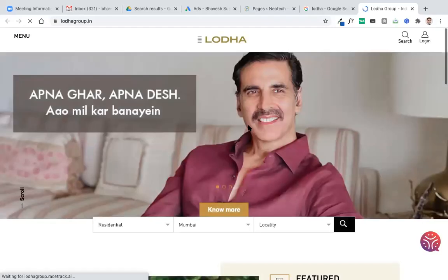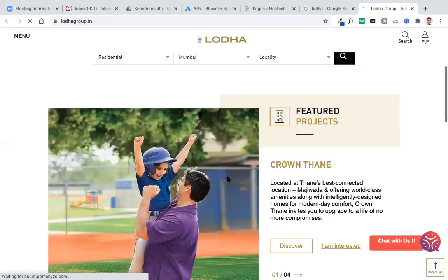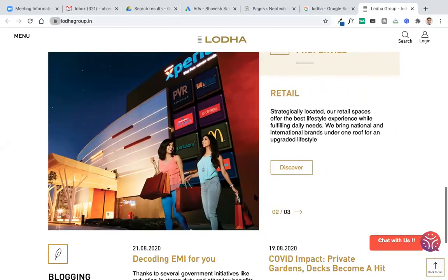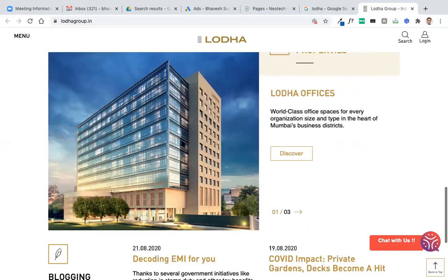If you see the real estate industry, they generally sell their projects. They sell their projects with photographs like this. See this photograph. They show such kinds of buildings and photographs.